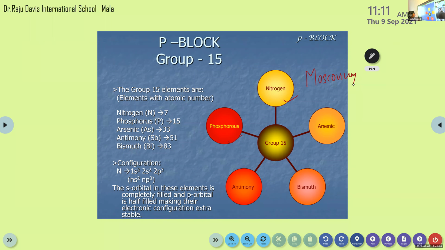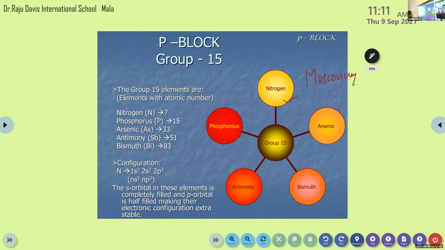Nitrogen has atomic number 7, phosphorus 15, arsenic 33, antimony 51, bismuth 83. More details about moscovium are not yet published, because radioactive elements are obtained from nature in very small quantities, which is not enough to learn more about its properties. So the study of moscovium is not yet completed.